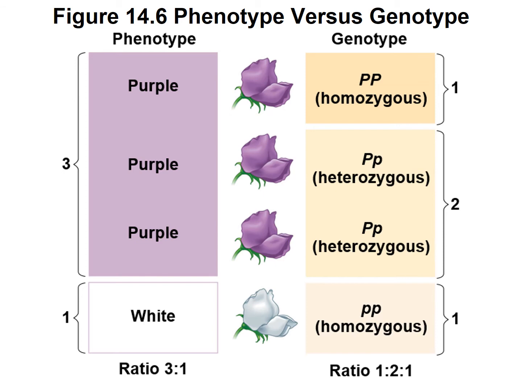So we have 3 combinations that can give us purple and 1 that can give us white. Now, if we're looking at a genotypic ratio, we have 1 big P big P to 2 big P little p to 1 little p little p. So again, phenotype is the appearance and genotype is the actual genetic makeup, the actual alleles.